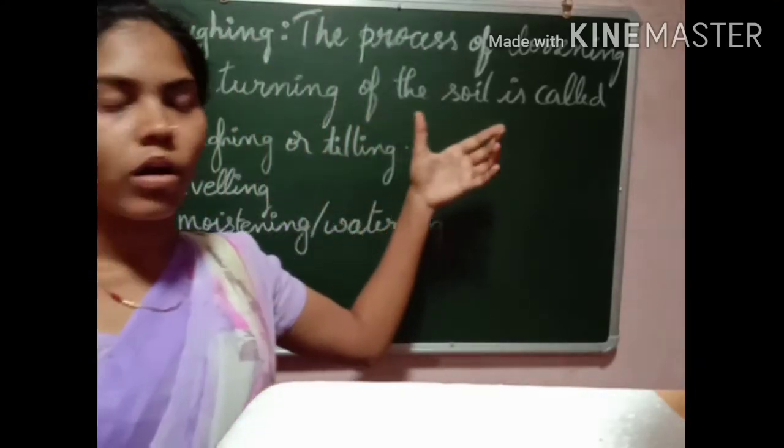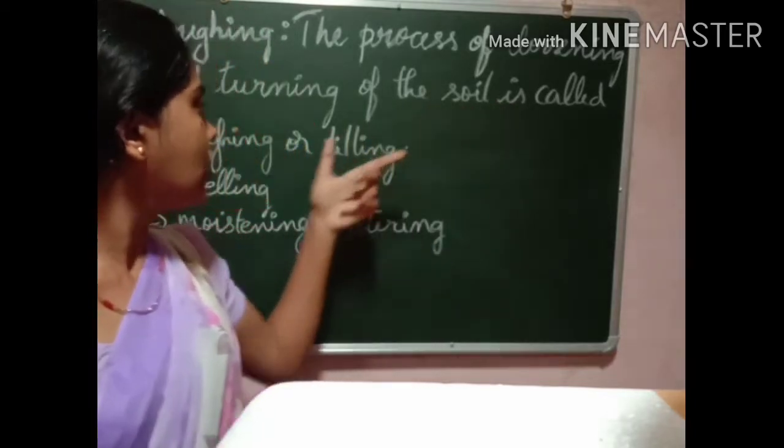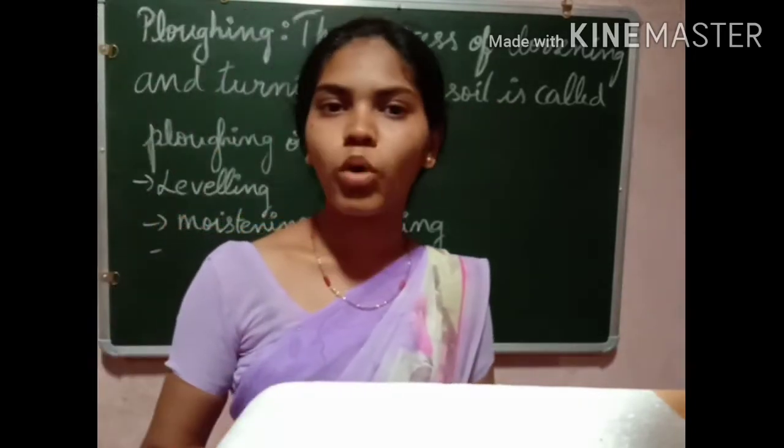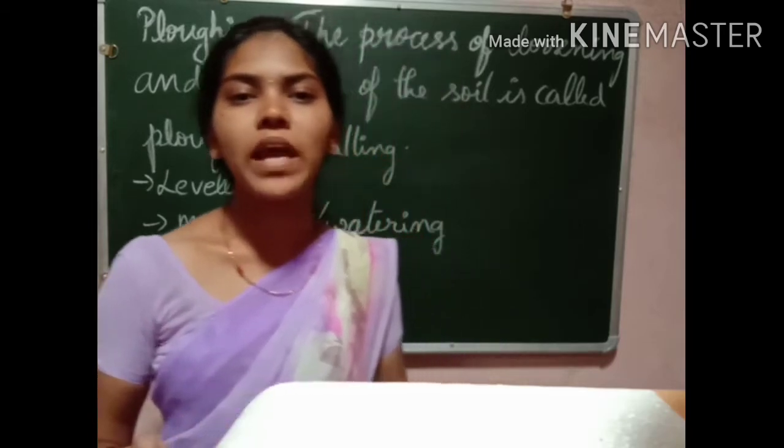During plowing, we have to add water, we have to moisten the soil. Sometimes the field may have big clumps of soil, which we call crumbs.